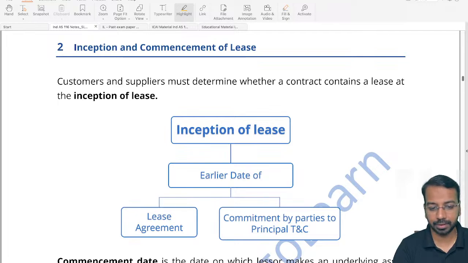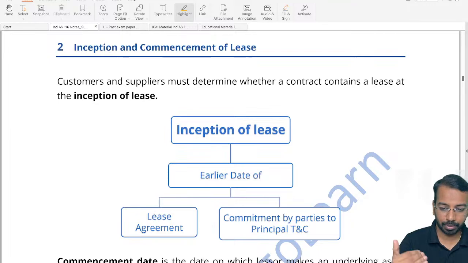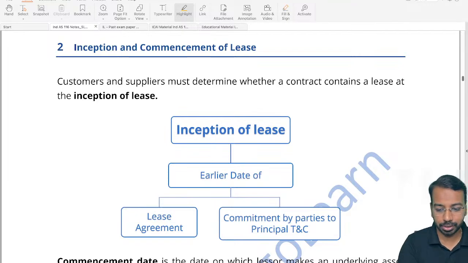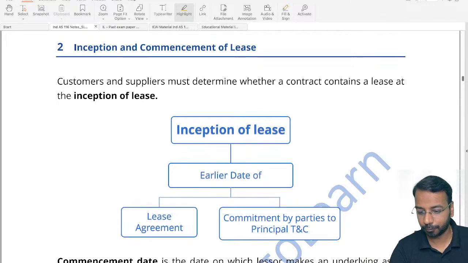Just a second, let me see if there are any questions. Yeah, so Banu, after the concepts, what problems to solve? For now, you just revise the illustrations or the examples given in the study material. Then once we start solving the questions, I will solve some questions in the class. Some questions I will discuss in the class, then I'll tell you, okay, this particular question, please practice at home. Okay, so that is how we will continue.